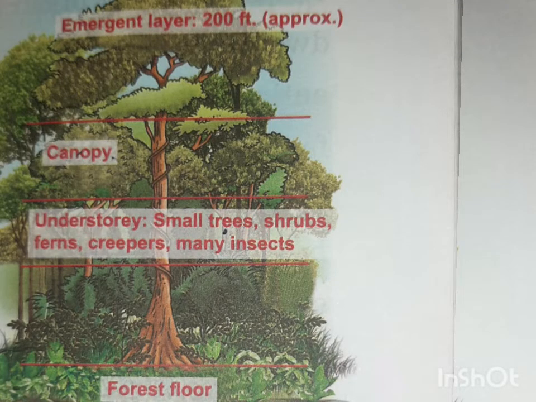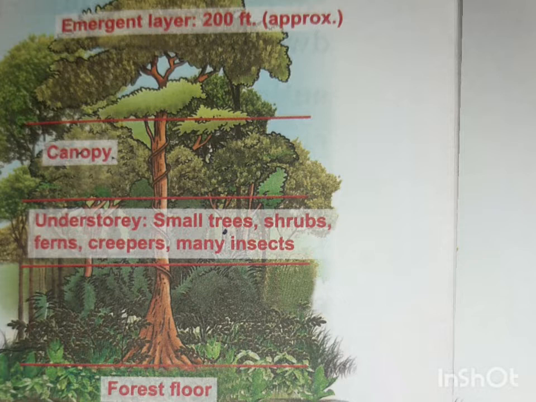Now students, look at this diagram. This is a diagram of different layers of vegetation found in the equatorial forest. The lower layer is known as the forest floor. Next is understory, canopy, and the topmost layer is the emergent layer. So first we will discuss the forest floor.